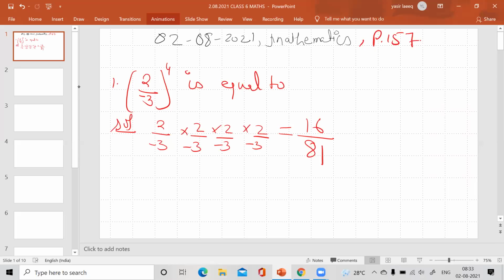But remember what will be the sign, negative or positive. Remember this is 1, 2, 3, 4. 4 times the negative sign comes, and 4 is an even number, so we will put positive. Means the answer automatically comes positive. If the number of times the negative sign comes is odd, in the answer put the negative sign. If the number of times the negative sign comes is even, put the positive sign. So according to this, the answer is option C. Option C is correct.